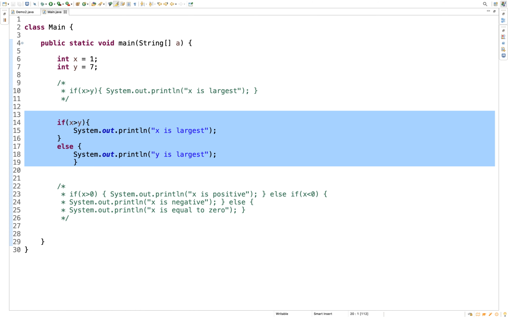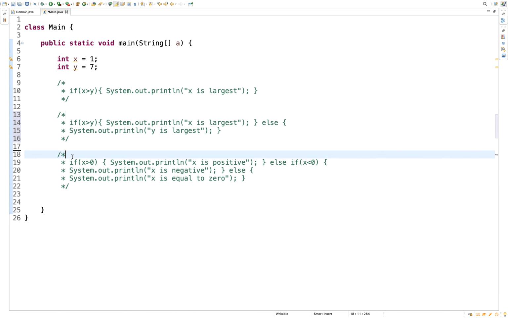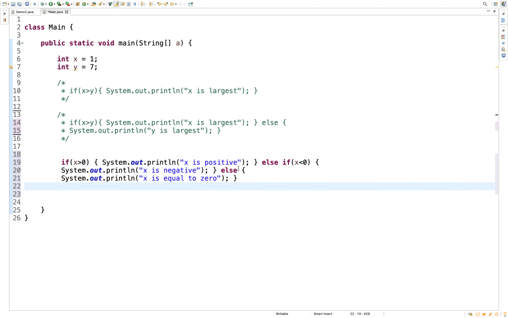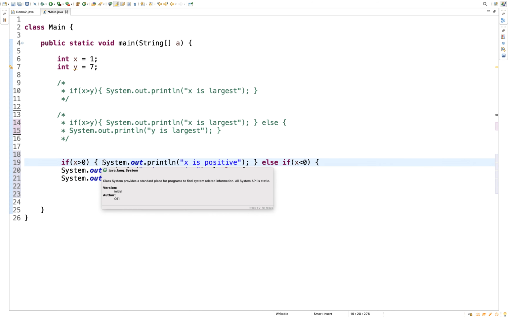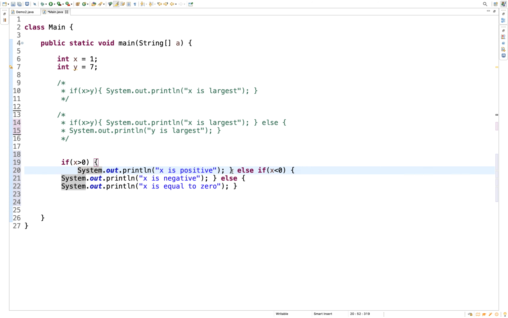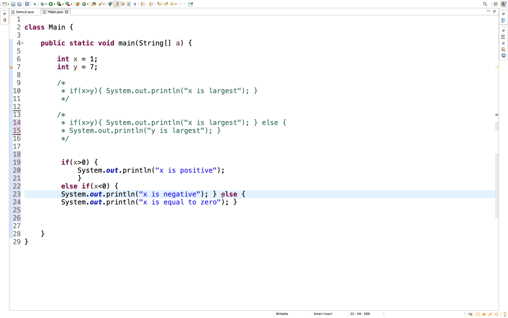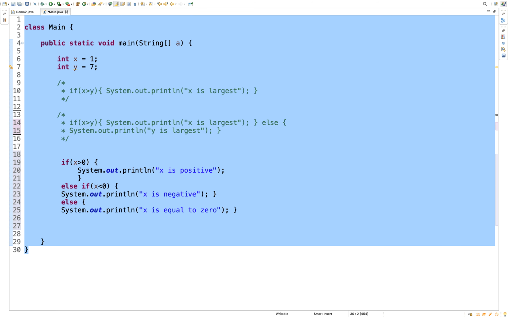And coming to the next flow control, which is nothing but the if else if blocks, or we also call it the else if ladder. Let's try, hold on. I'm just setting up the indentation. Let's see this.